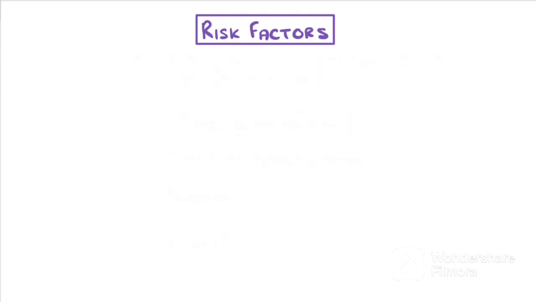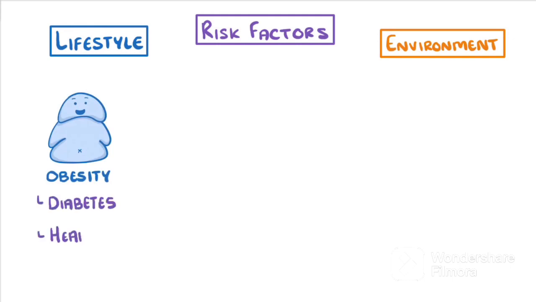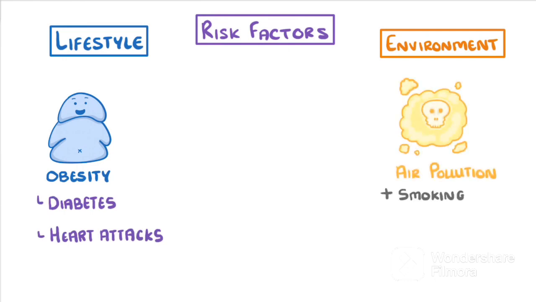Although it's difficult to categorize them, risk factors are often either aspects of a person's lifestyle or substances in the person's body or environment. For example, obesity, which is often due to poor lifestyle choices, is a risk factor for both diabetes and heart attacks. While exposure to air pollution and smoking are both risk factors for diseases like lung cancer.